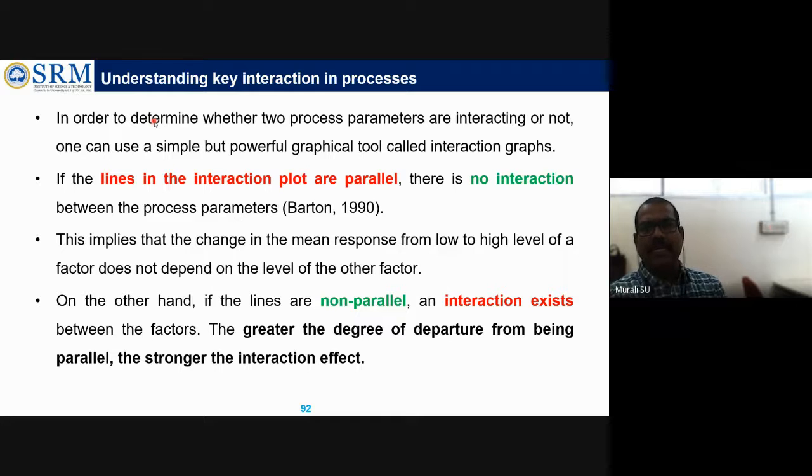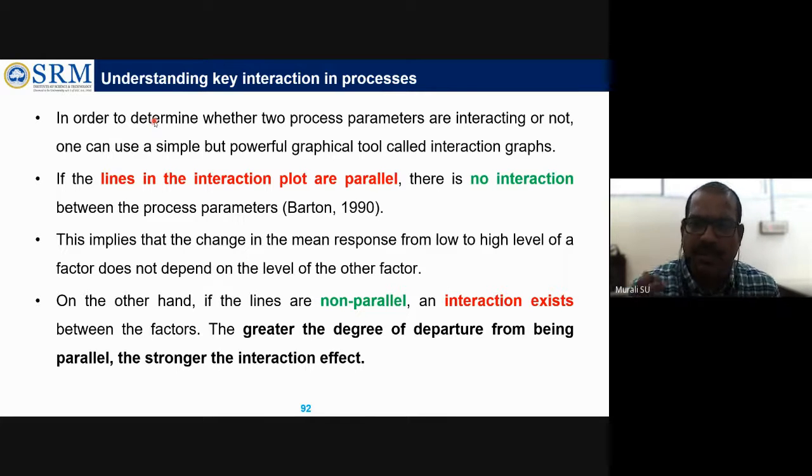So if the lines in the interaction plot are parallel, for example, the lines which I showed are not parallel, maybe having some angle, right? If the lines are parallel, there is no interaction between the process parameters. It means the interaction value which we obtained from the previous equation will be very low. If the interaction value is very high, the lines in that interaction graph won't be parallel. They may have lots of deviation from each other.